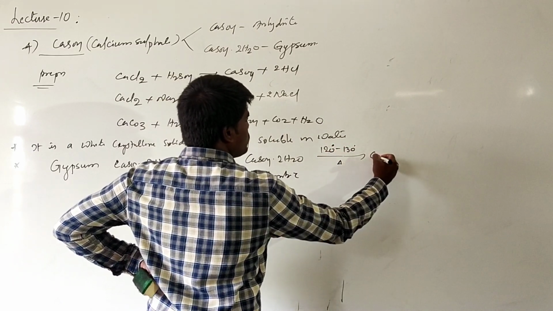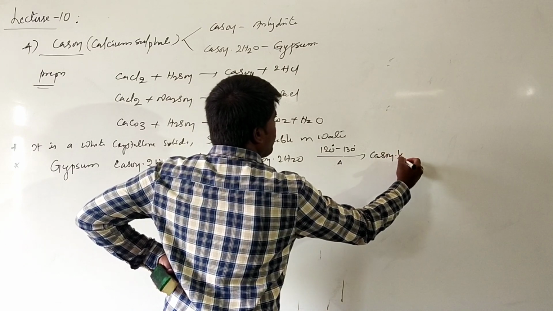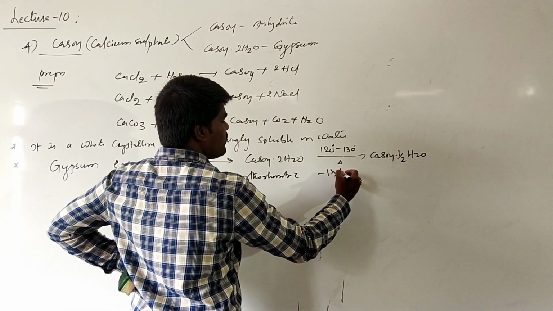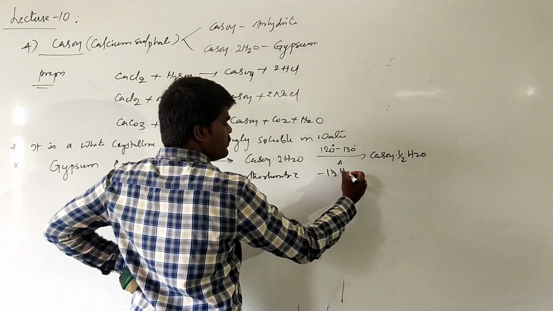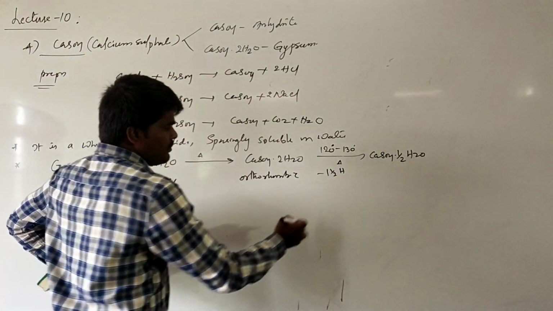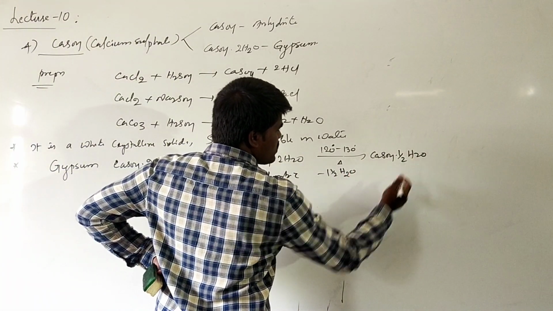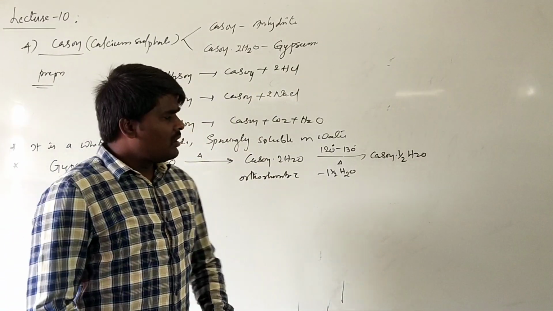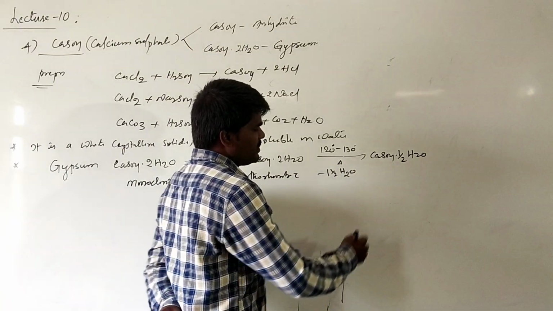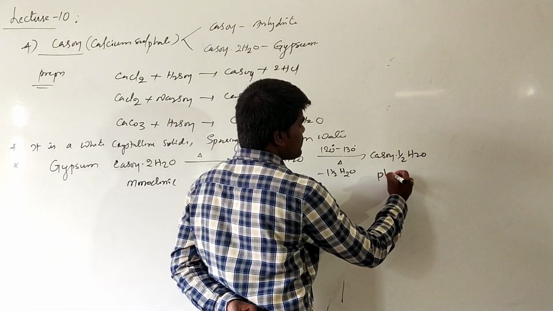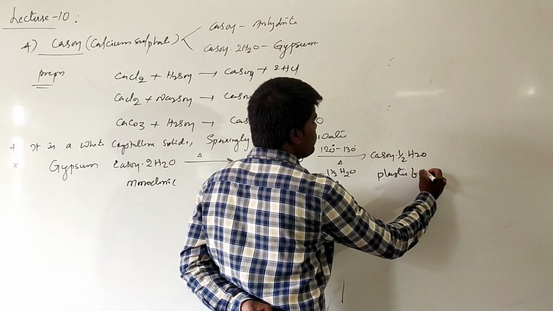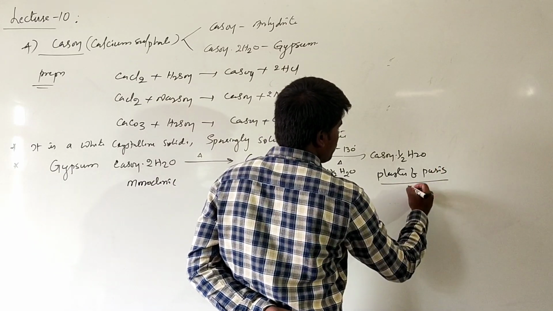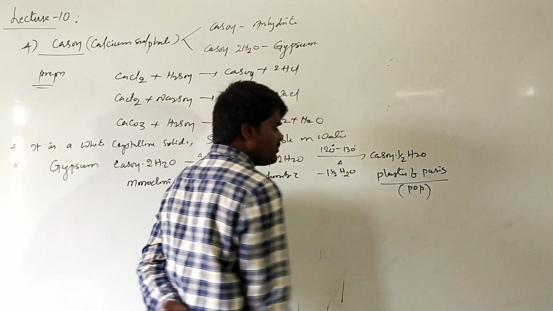will convert into the half hydrate, by the removal of 1.5 molecules of water. It converts into what we call calcium sulfate hemihydrate, which is generally called plaster of Paris. In short, we call it POP.